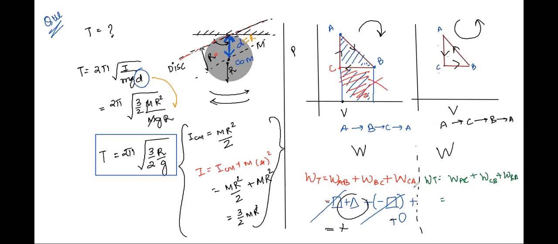Okay. What about work done from C to B? Positive or negative? Positive, yes, sir. So it is the area under the rectangle. Okay. What about the area under the curve from B to A?